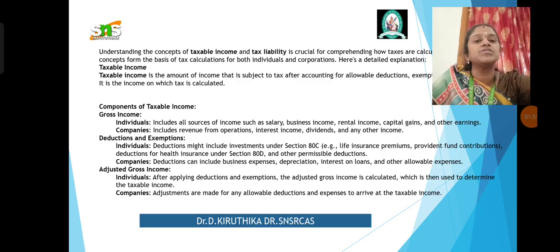Then adjusted gross income: for individuals, after applying the deductions and exemptions, the adjusted gross income is calculated, which is then used to determine the taxable income. But in the case of companies, adjustments are made for any allowable deductions and expenses to arrive at the taxable income. So now you have a clear picture of what gross income is in the case of companies, what the deductions and exemptions are, and what adjusted gross income is.